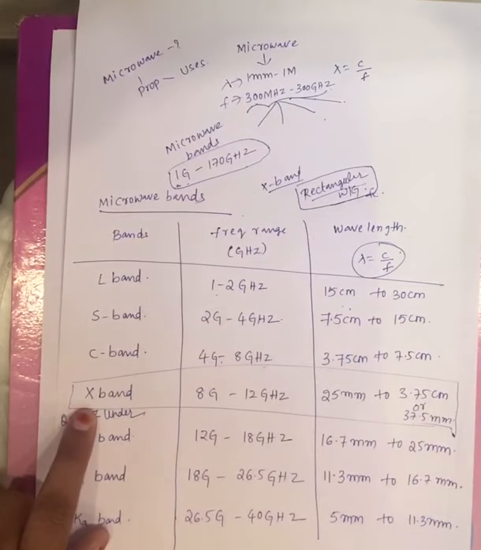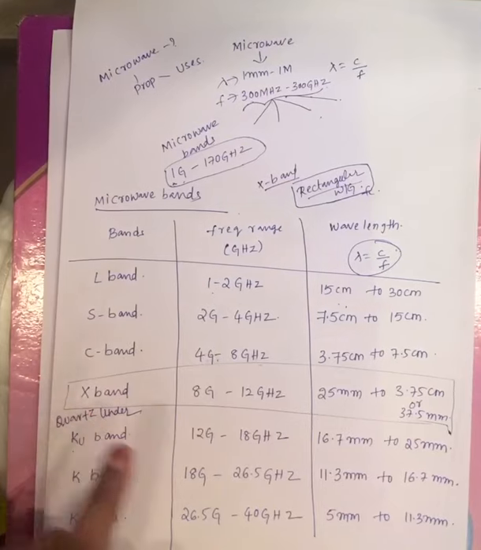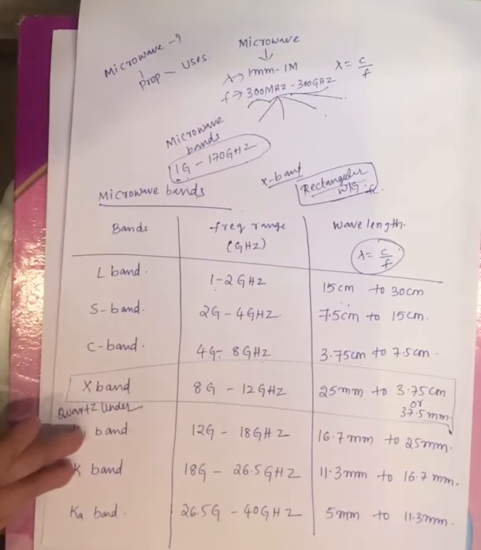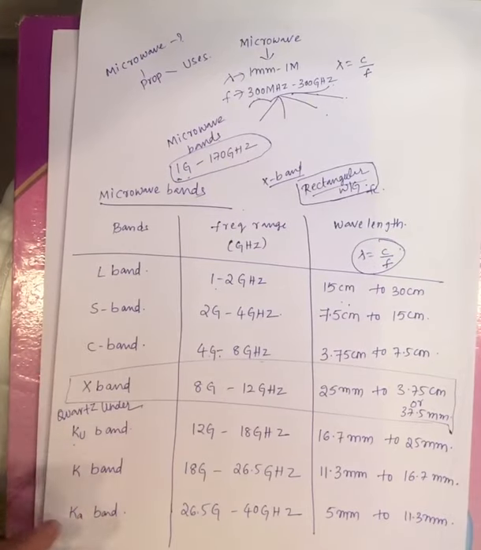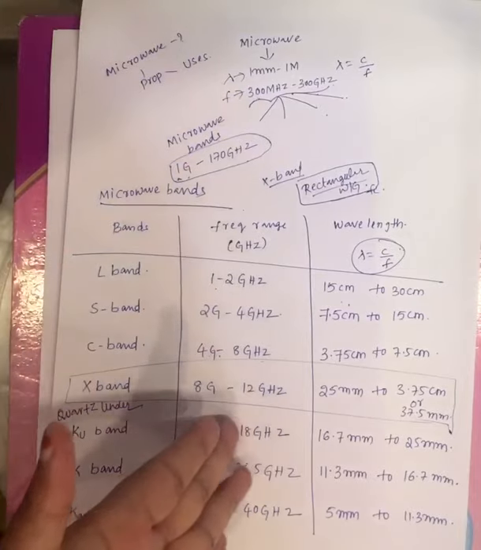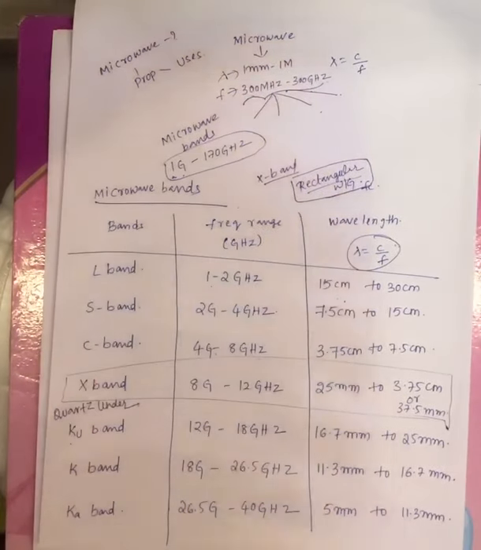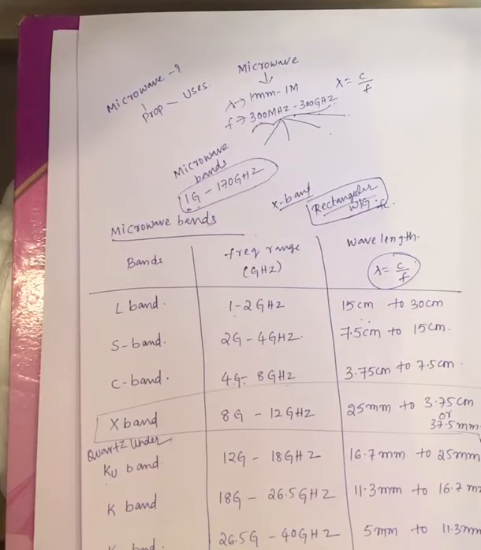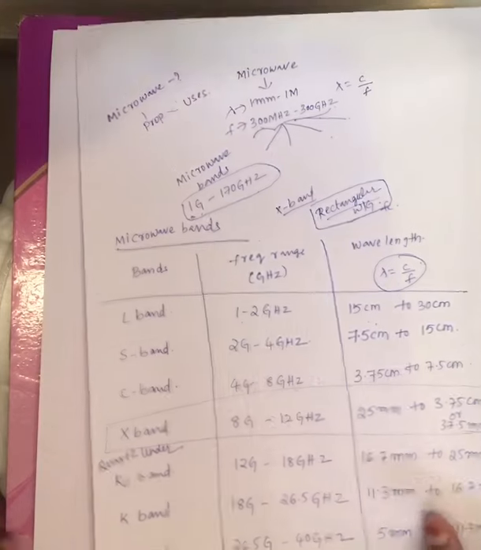And the fourth one is the X band, 8 to 12 gigahertz, and these are the wavelengths. And there are the Ku band and the K band. These are all letters allocated to your microwave bands with different frequency ranges and different wavelength ranges, right? And after the Ka band you'll have different bands also. Now let us see what the next band after the Ka band is.